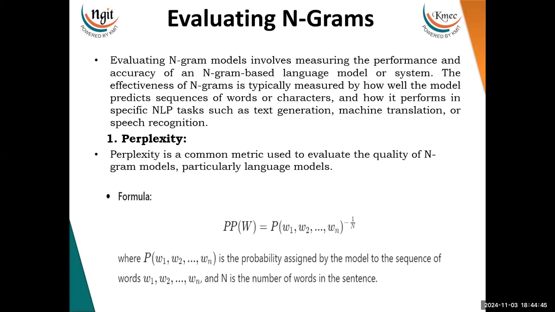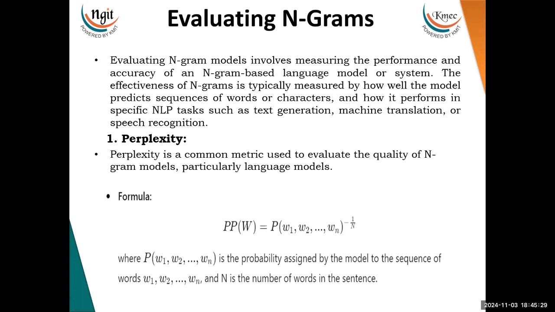So there are a few evaluation metrics to mention here. The first one is perplexity. Perplexity is a common metric used to evaluate the quality of NLP models, particularly language models. It measures how well the probability distribution, or the model we have built, predicts a sample. If there is a lower perplexity, then the model is said to be a better one, and if there is a higher perplexity, the model is said to be not performing well.